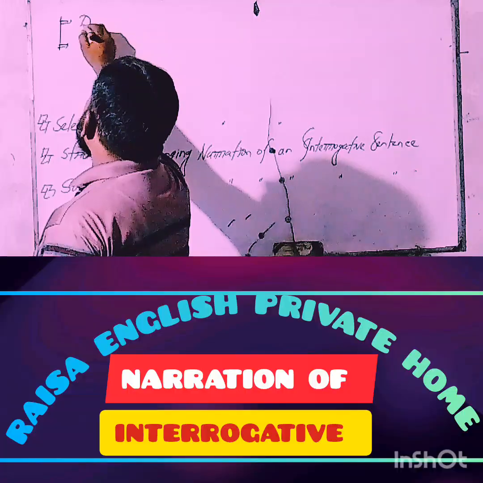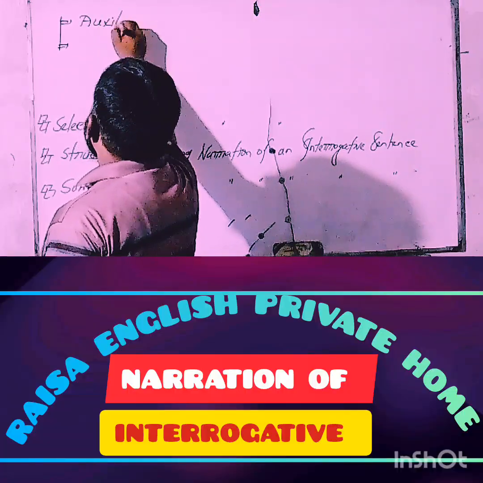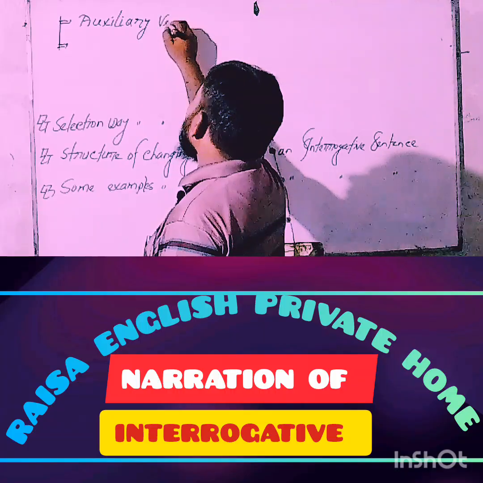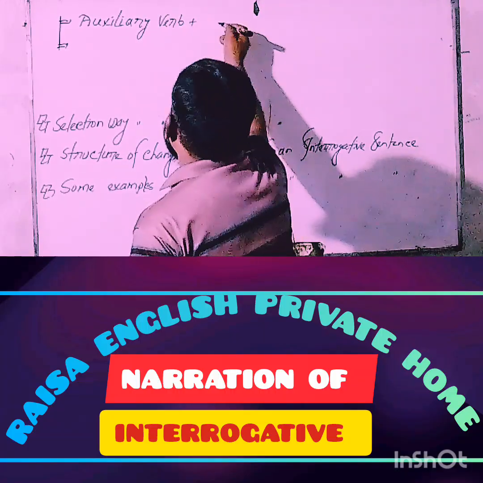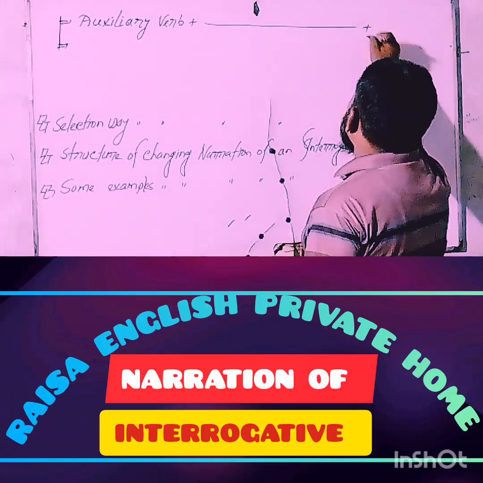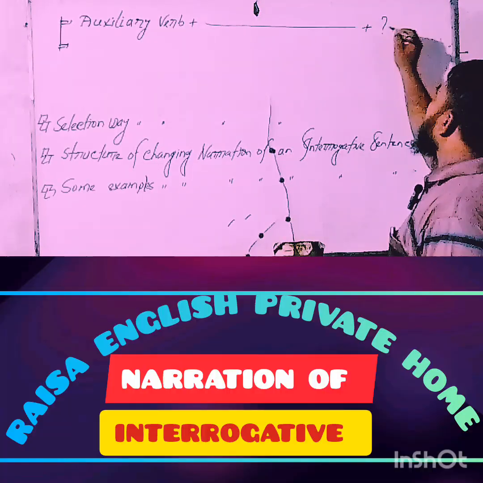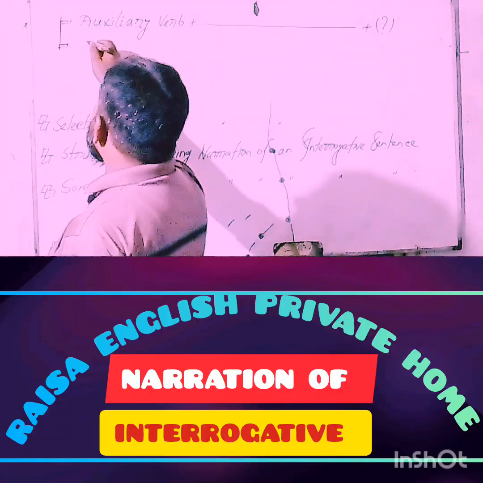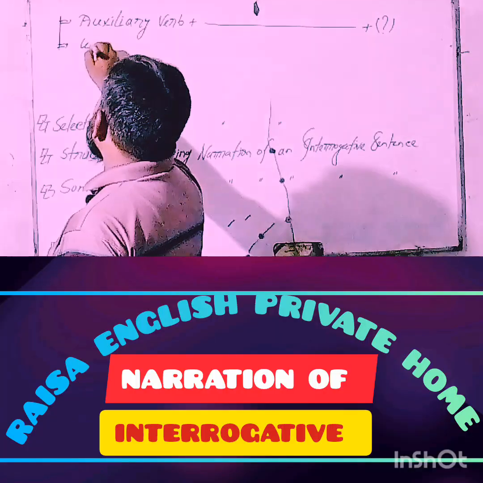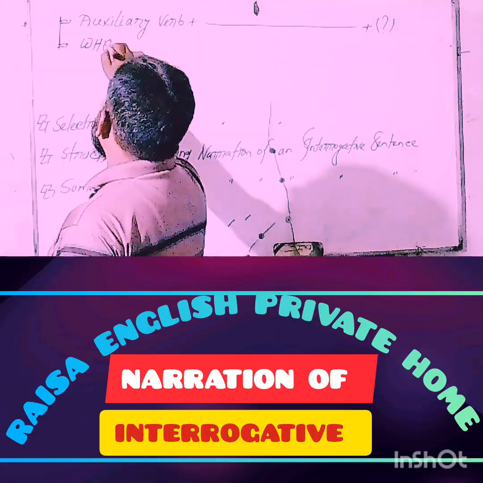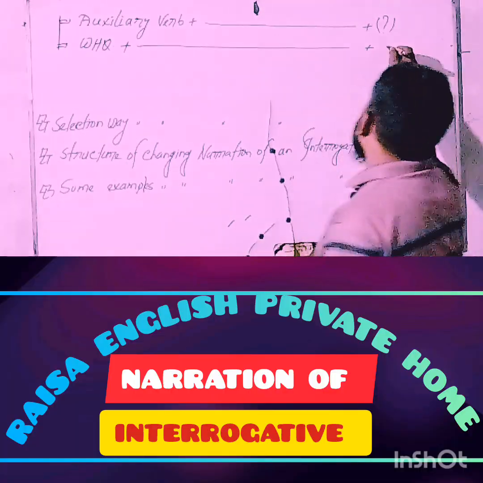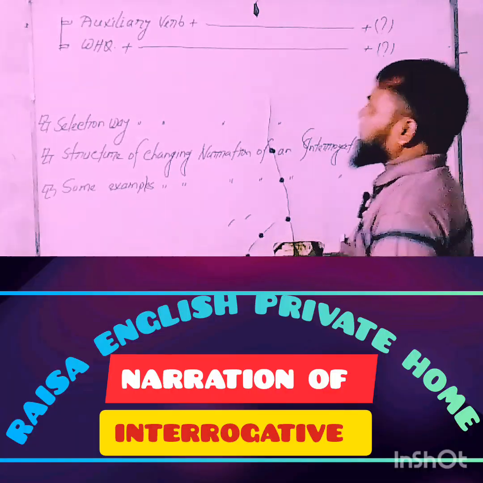Number one, starting word auxiliary verb, and finally ended with the note of question mark. Secondly, we can select an interrogative sentence with starting word a W's question, and finally ended with the note of question mark.